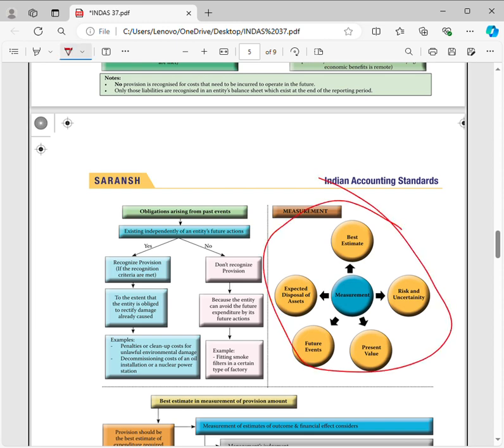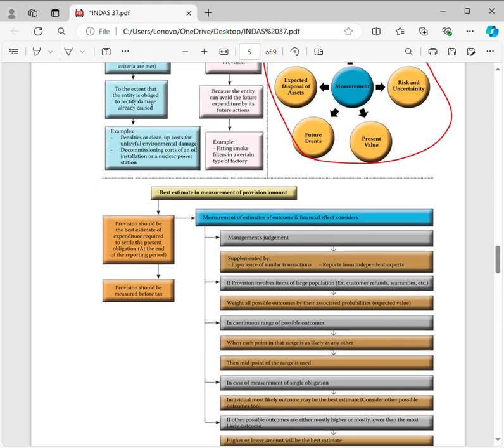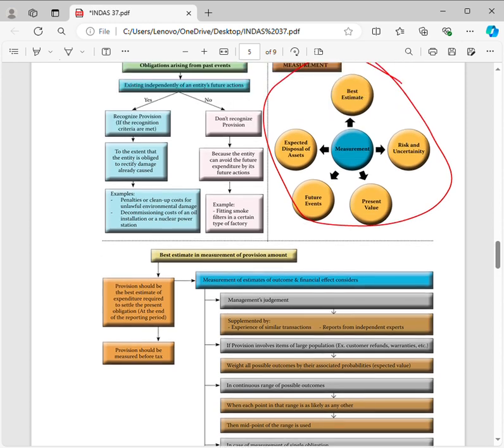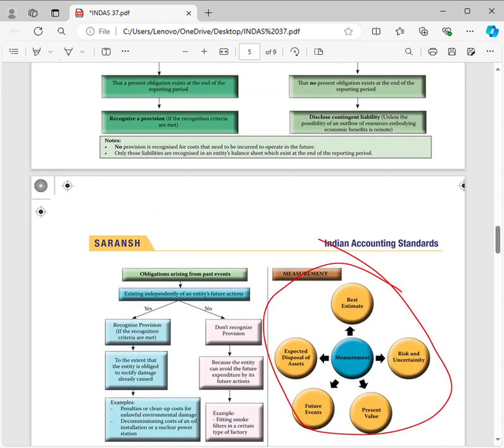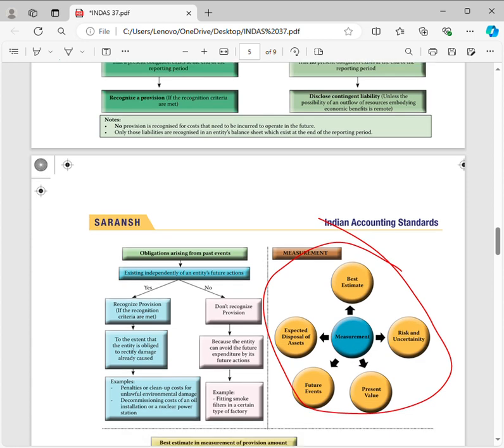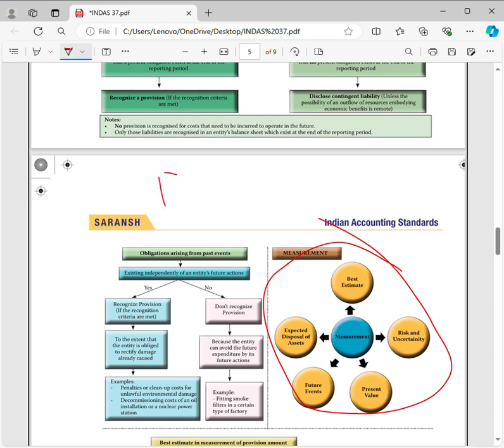Now we need to see whether we have many possible outcomes or one outcome. If it is one outcome, we can use that directly. If there are many possible outcomes, then we can calculate the expected value using the probability. If the expenditure is incurred after 1 year, then the provision should be recognized at present value by discounting the expenditure using the pre-tax discount rate.